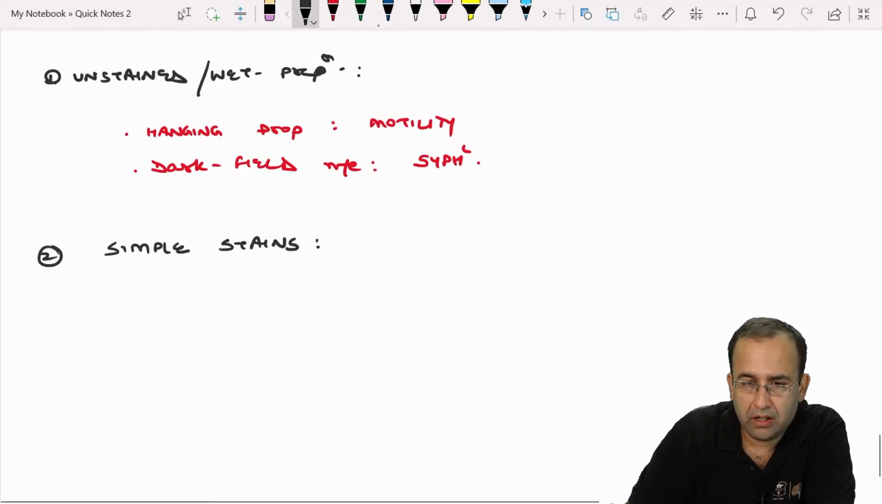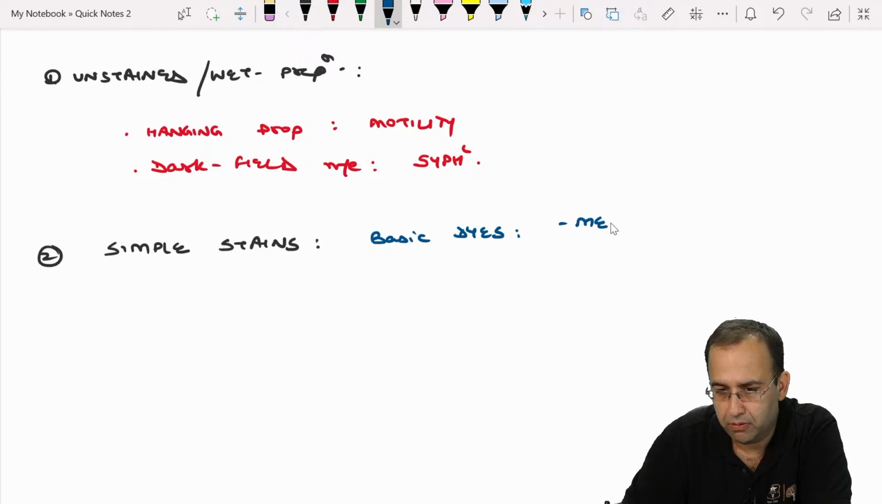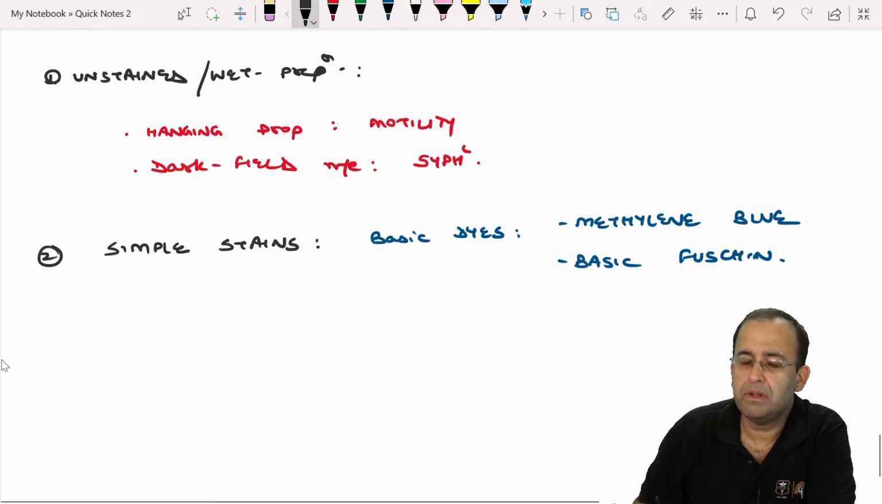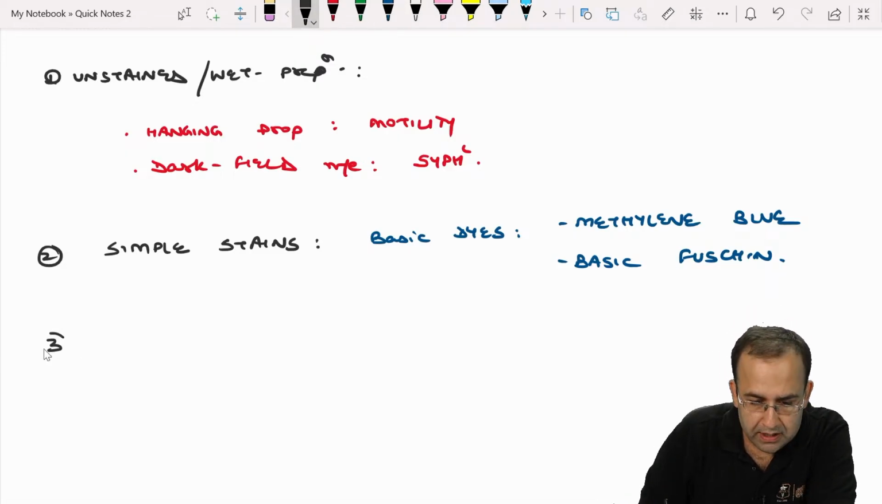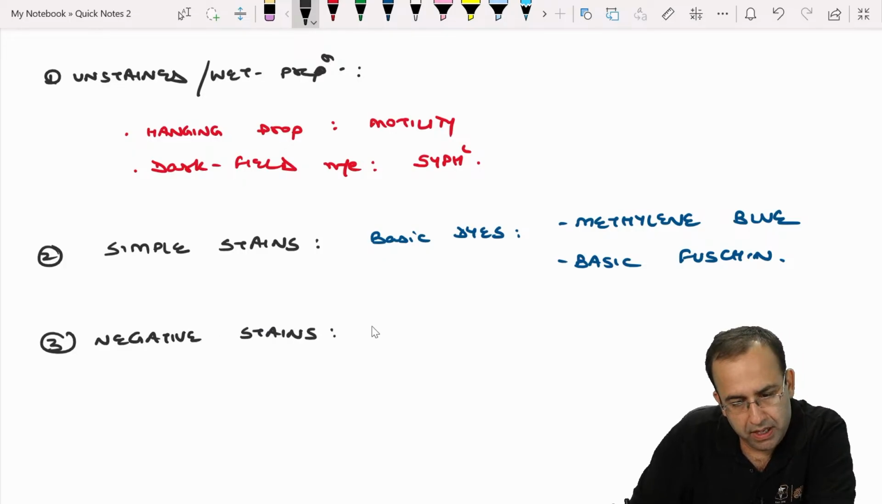We can use simple stains. That is the use of extremely basic dyes. Basic, so blue color will come, that is methylene blue, or basic fuchsin. These are the simple stains. Next is the use of negative stains. What do I mean by negative stain? That is India ink or nigrosin preparation.